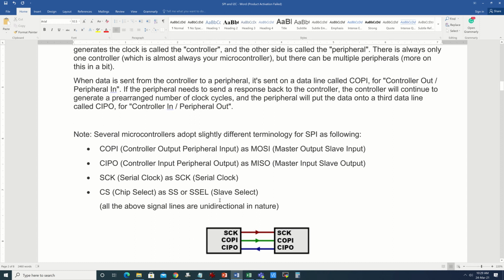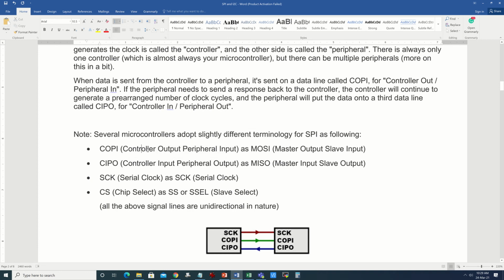Now let's look at some terminology. Several microcontrollers adopt slightly different terminology from each other for representing the same SPI communication lines. Some microcontrollers represent lines as MOSI, or master output slave input, which is also called controller output peripheral input.